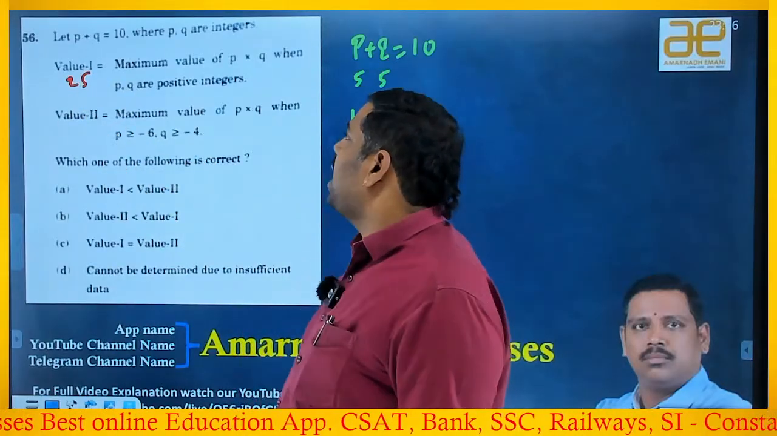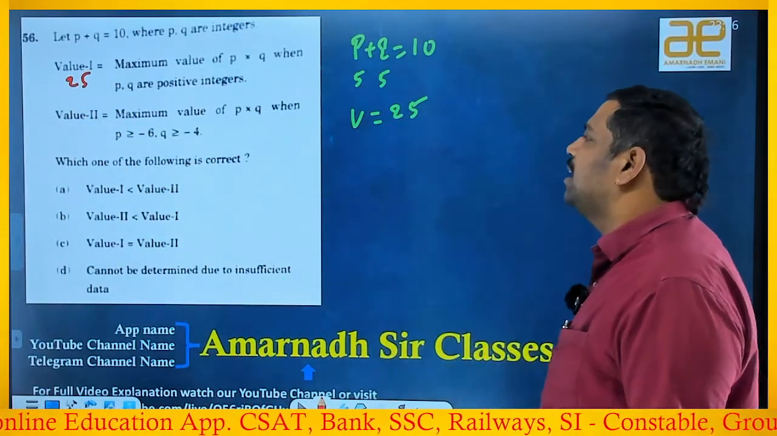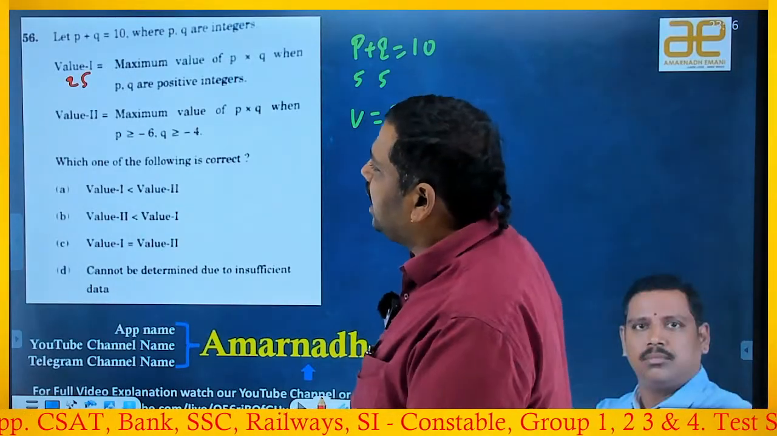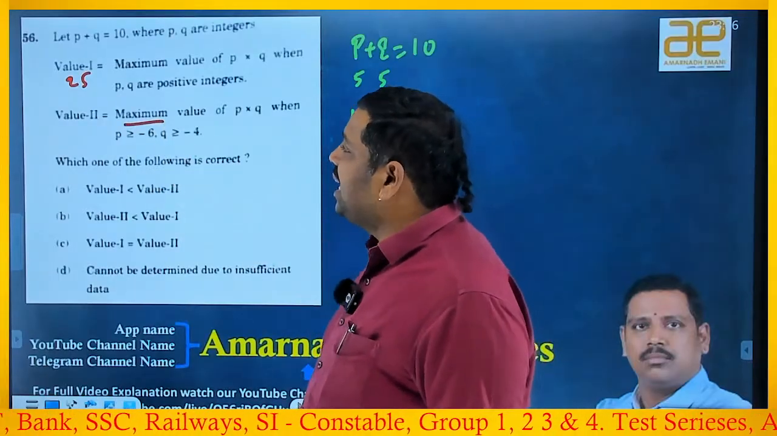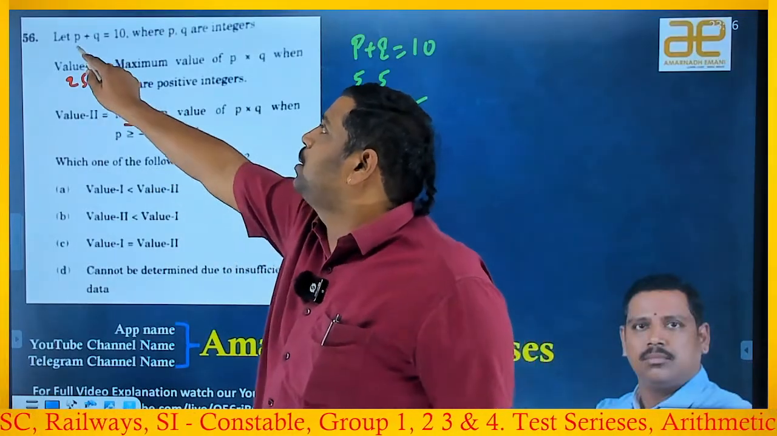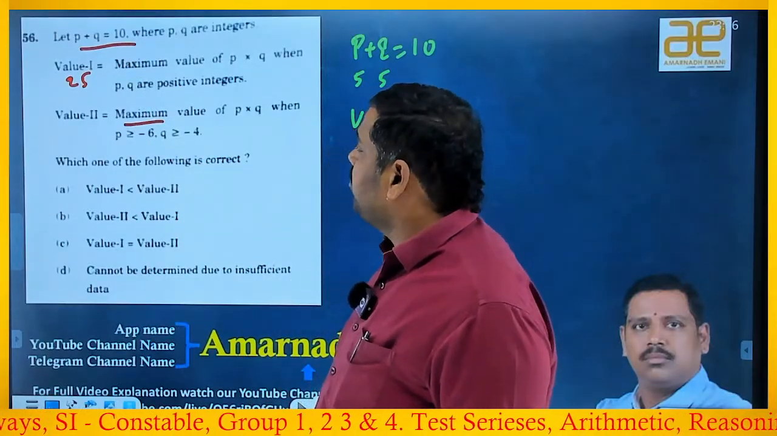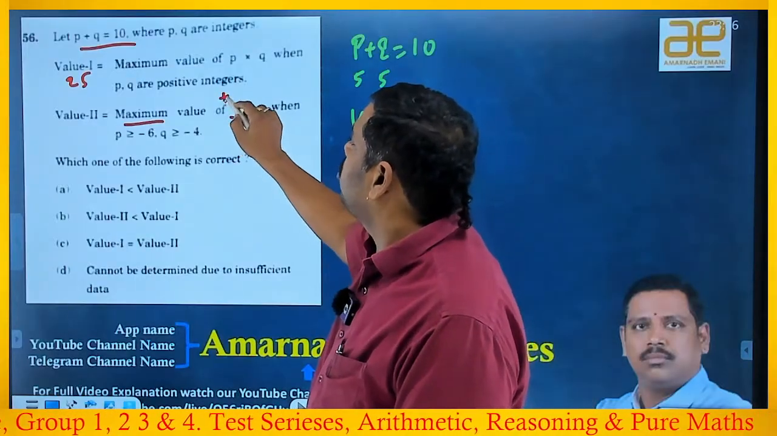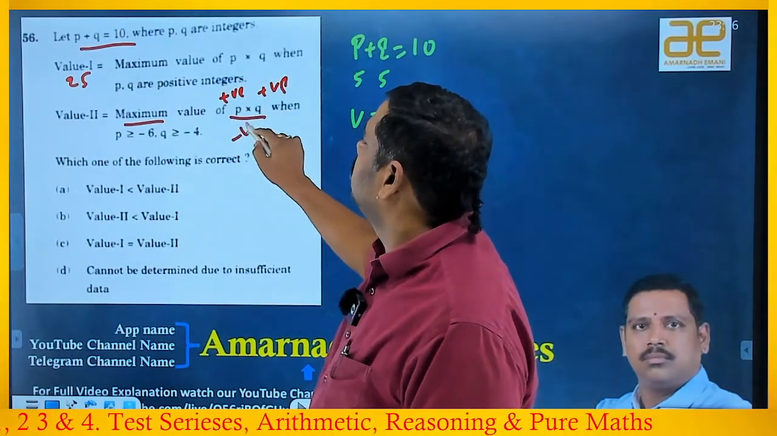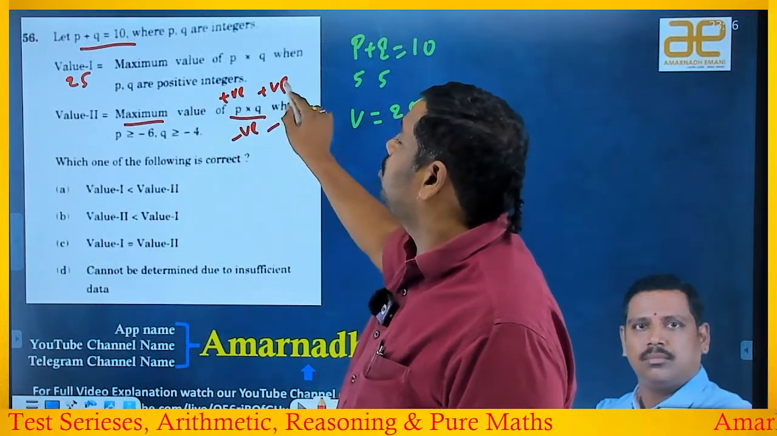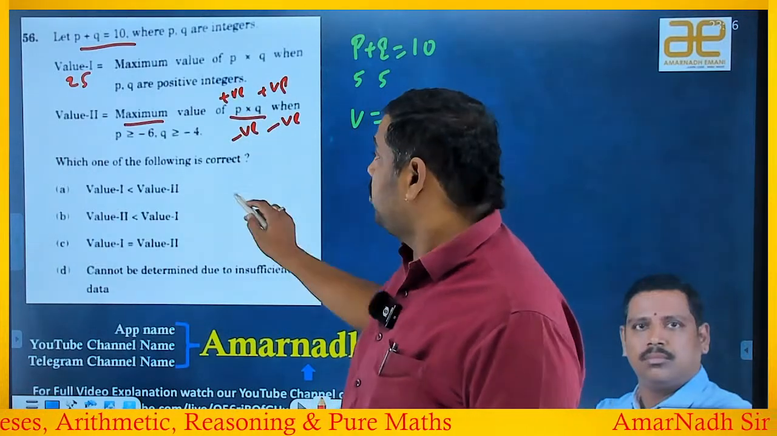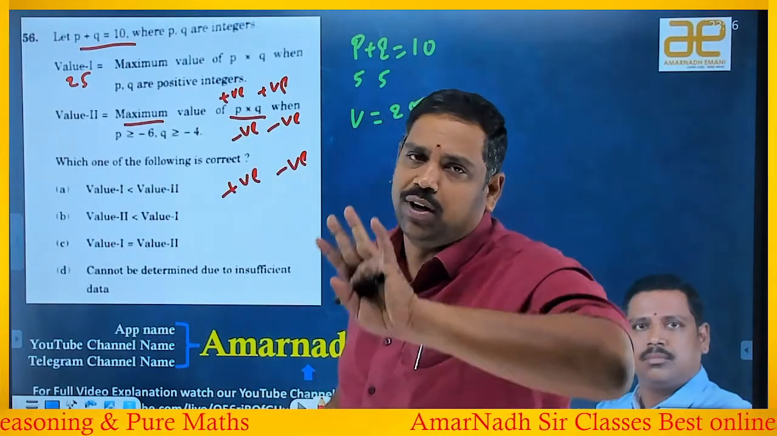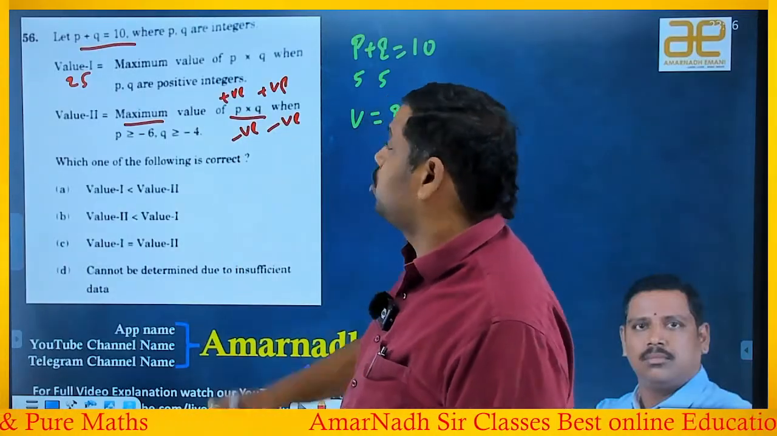If you take value 2, maximum value of P into Q when P is greater than or equal to -6 and Q is greater than or equal to -4. Observe that. Again, you want the maximum value, right? And this time also P plus Q is definitely 10 only. Maximum value you will get when both are positive or when both are negative, because positive into positive is positive, negative into negative is positive. But if you take one positive and one negative, you will get a negative value. Negative value means not the maximum one. That's why both should be positive or both should be negative.